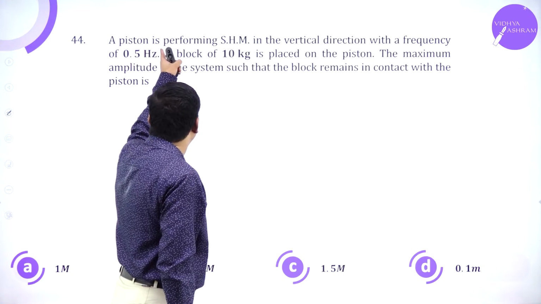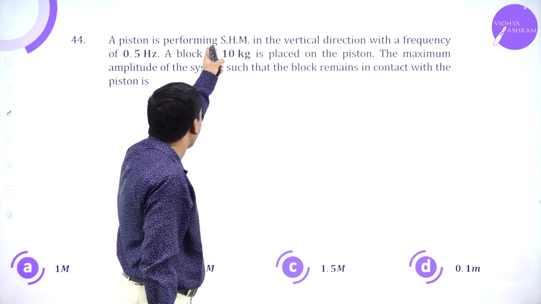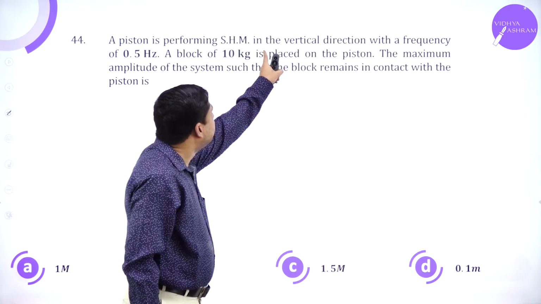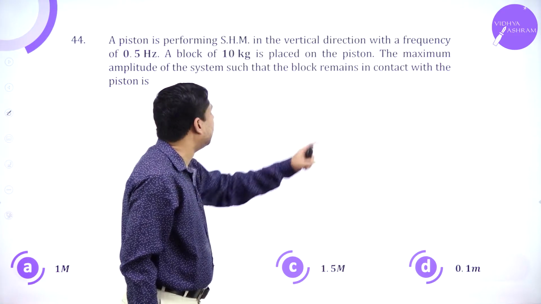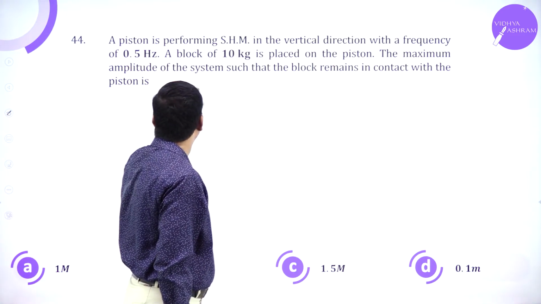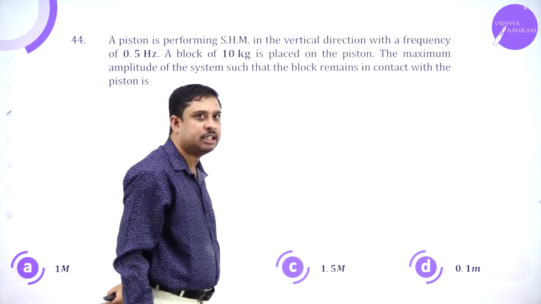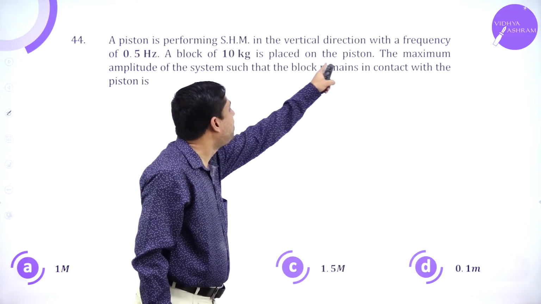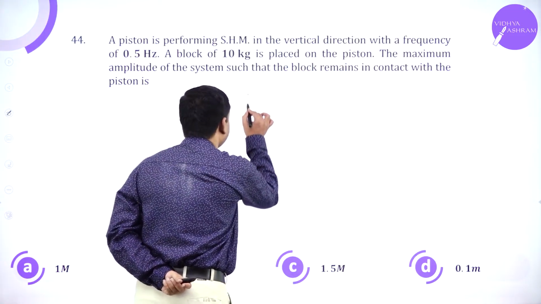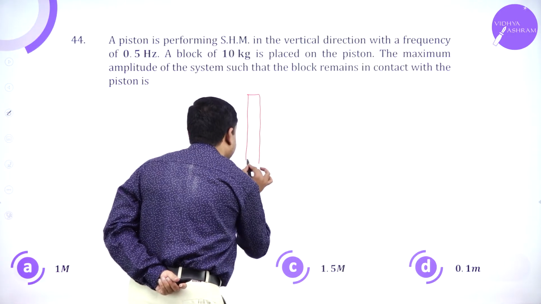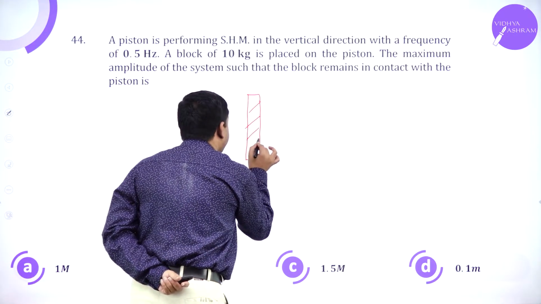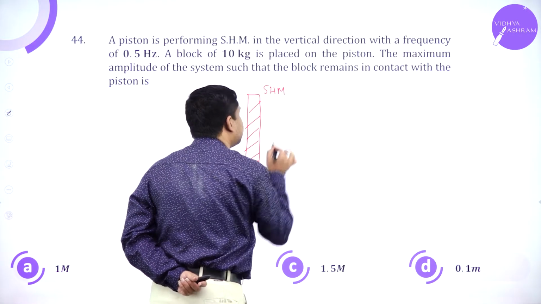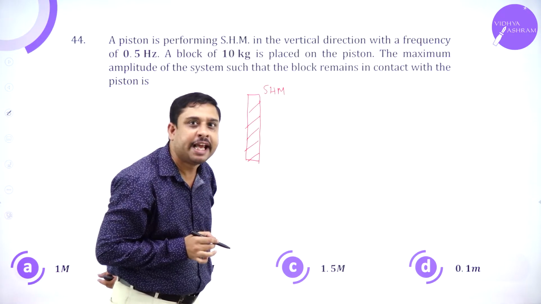A piston is performing simple harmonic motion in the vertical direction with a frequency of 100 Hertz. A block of 10 kg is placed on the piston. There is a piston here, which is performing simple harmonic motion.